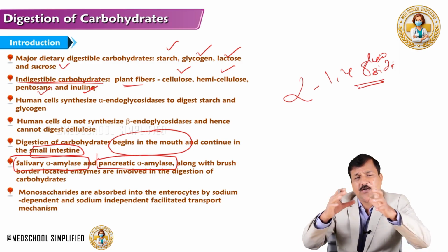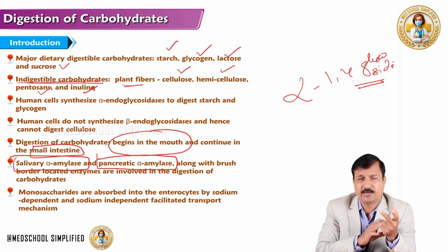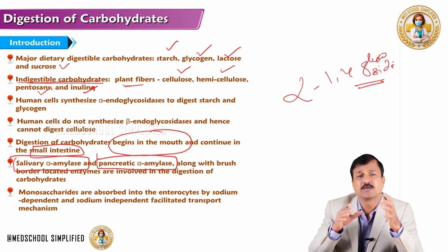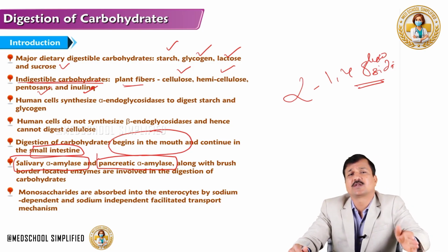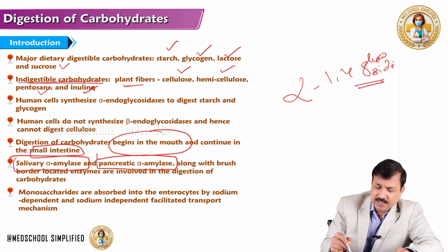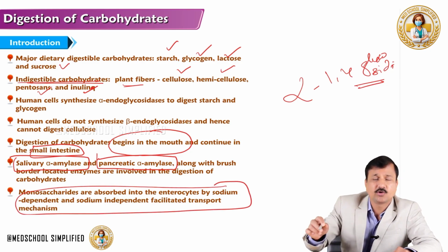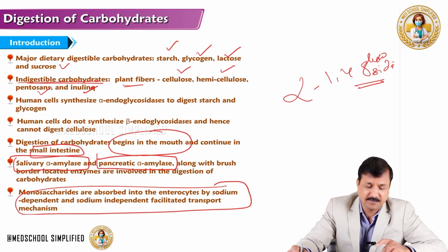With the concerted action of salivary alpha amylase, pancreatic alpha amylase and brush border enzymes, dietary carbohydrates are ultimately broken down into monosaccharides, which are absorbed from the lumen of the intestine. Monosaccharides are absorbed into the enterocytes by two types of mechanism, which we will go into in the next chapter: sodium dependent and sodium independent absorption mechanism.